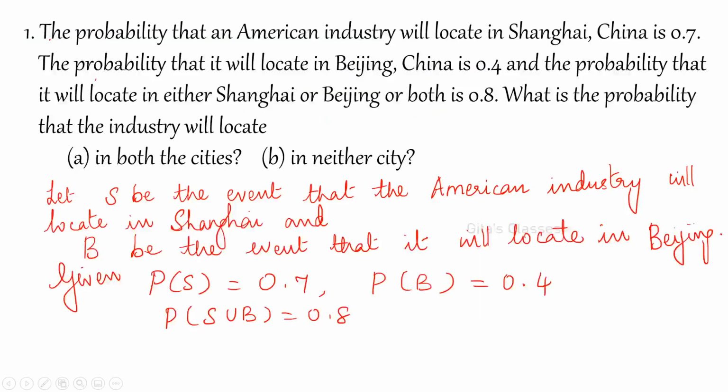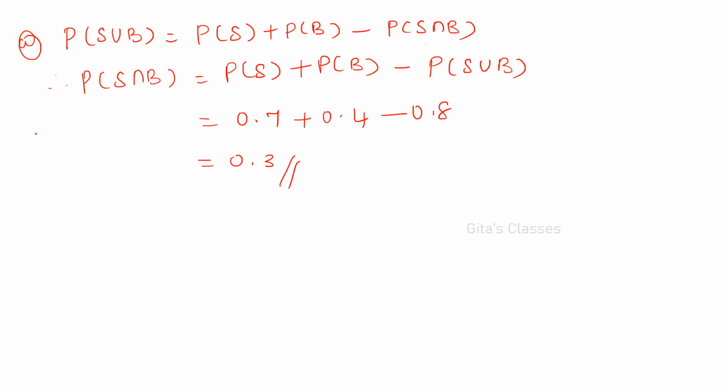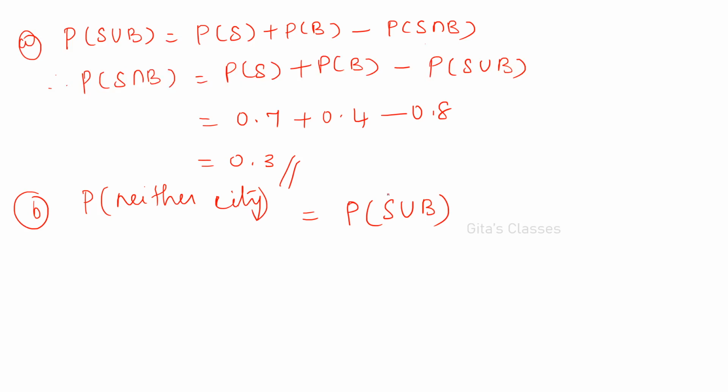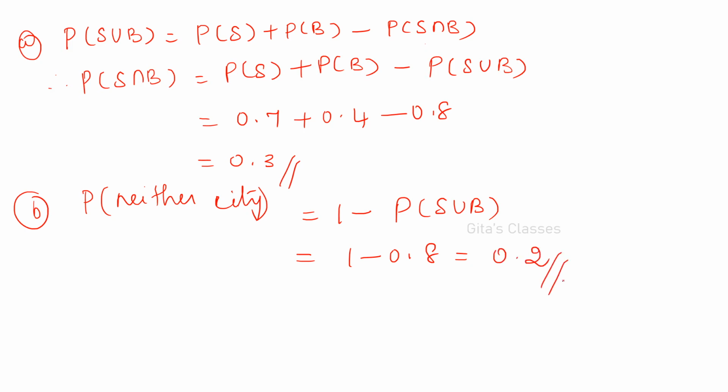What is the second question? In neither city. Neither city means what? The required probability will be the probability that it is in neither city. It is not located in both the cities. That means what? P of S union B is any one of these, either in S or in B or both, right? So this is P of S union B, and you have to find out neither city. That means 1 minus P of S union B. So 1 minus 0.8, since S union B is given as 0.8. So 0.2 is the answer.